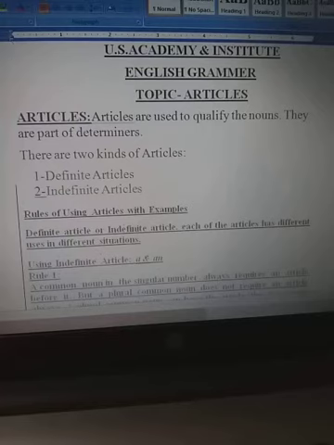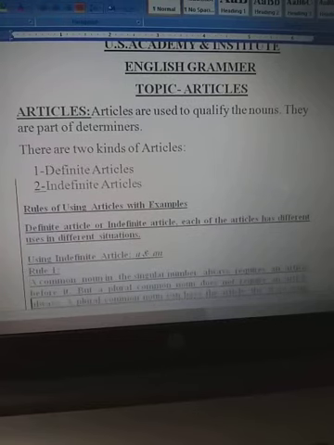So, in this chapter, we will learn about two kinds of articles, that is definite article and indefinite articles. So many rules are there how to use definite articles and indefinite articles. In definite articles, we always use the, and in indefinite articles, we use a or an. So, what are the rules? Let's see. What are the basic rules to use these articles?